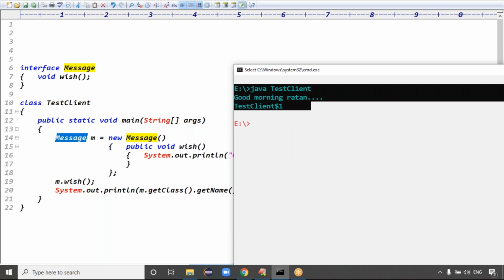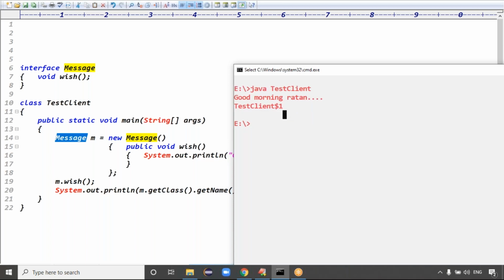Because if you observe clearly, in the previous example I took the implementation class, but in this example I said internally a class is generated, and that class is overriding. Either we are declaring the implementation class or internally generating the class. In the first case we are declaring the class, so definitely bytecode is there. In the second case, are we declaring the class? No, but internally a class is generated, right? That class only overrides that method, and that class object is created. In this case also an internal class is there, right?